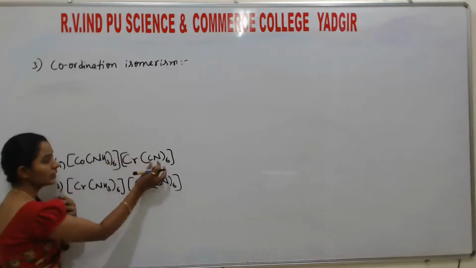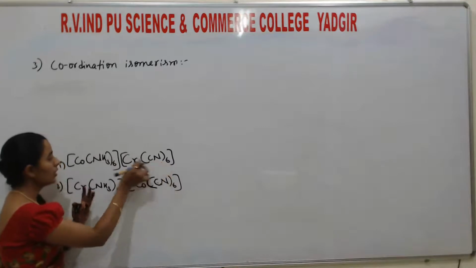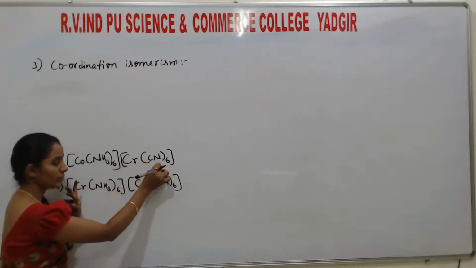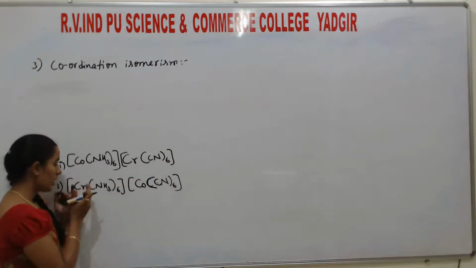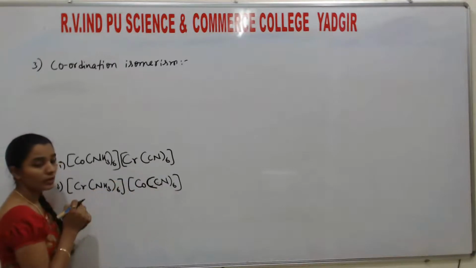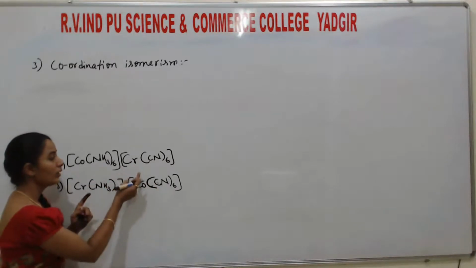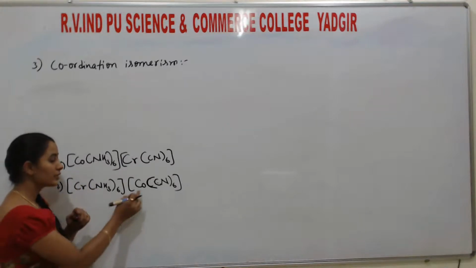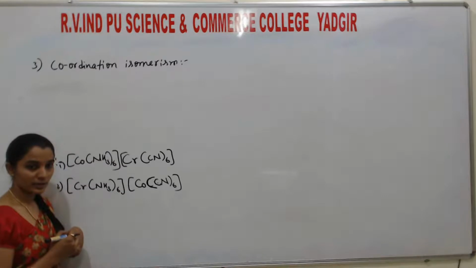This is the anion. Okay. Here Co is bonded to neutral molecule, Cr is bonded to anionic species. At the same time, here Cr is bonded to neutral molecule, Co is bonded to anionic species. So either interchange of anionic species takes place or interchange of cations takes place.